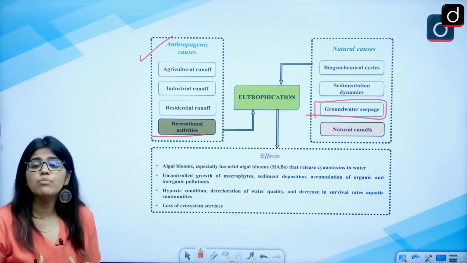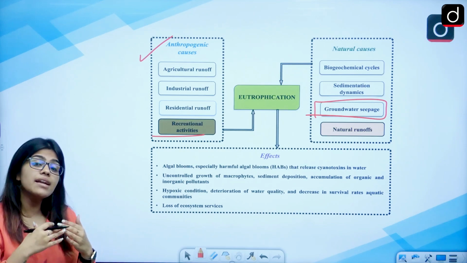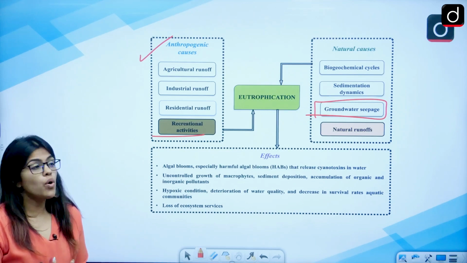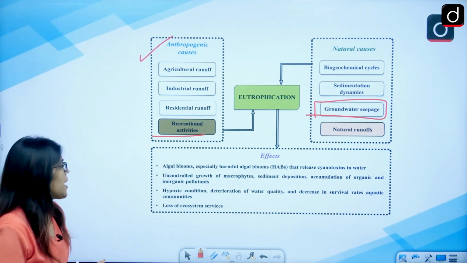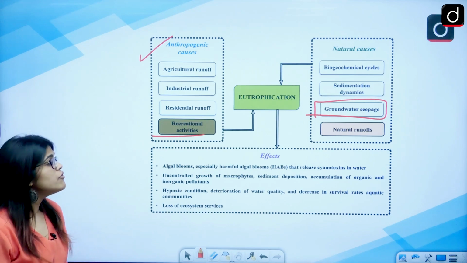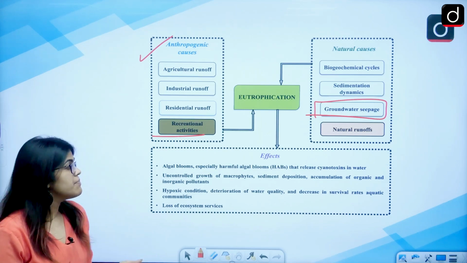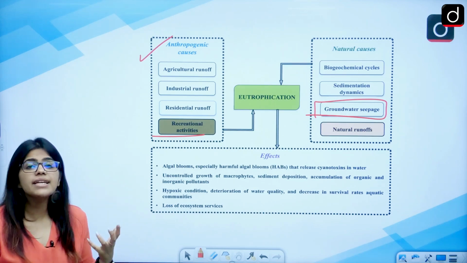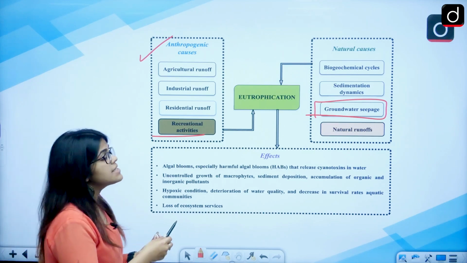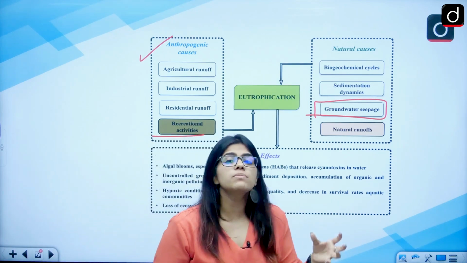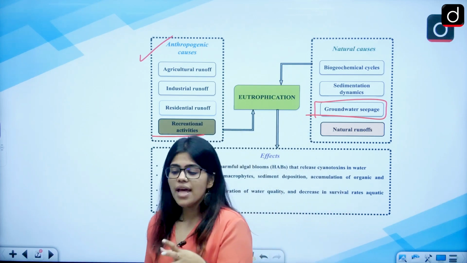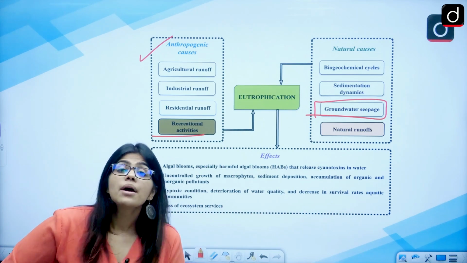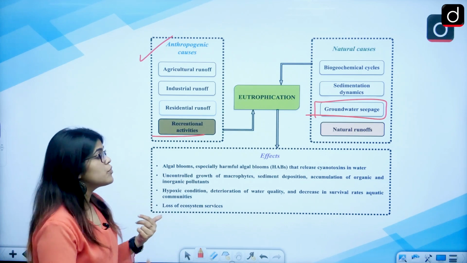Because of this, algae bloom would be there, and the population present underneath the water can eventually die. Algae blooms, especially harmful algae blooms called HABs, can release cyanotoxins in the water and can cause a lot of problems. When there is algae bloom, another set of problems is also associated with it. Of course, there will be less photosynthesis and the flora and fauna living there would die. But other toxins would also be produced.